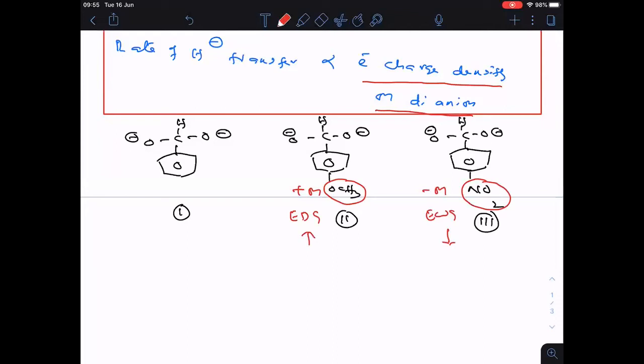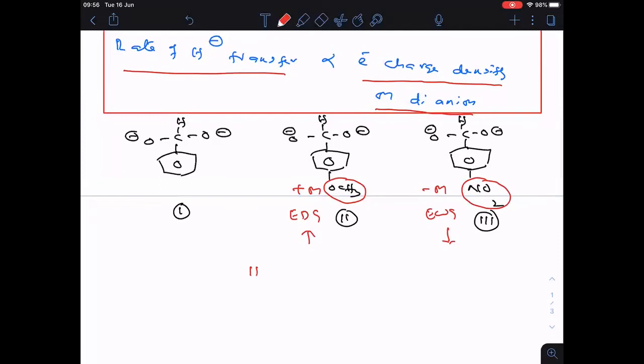Therefore, the rate of hydride transfer is directly proportional to what? Electron charge density. So electron charge density is more in which case? Second one, then after that first one, then after that third one. So hydride transfer will be easy in the case of the second one, and very difficult in the case of the third one.